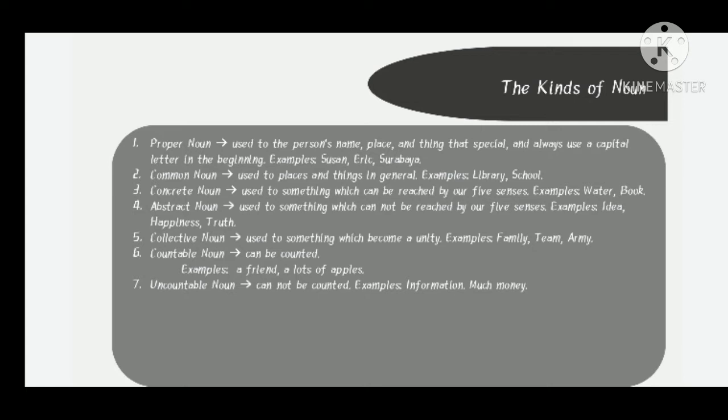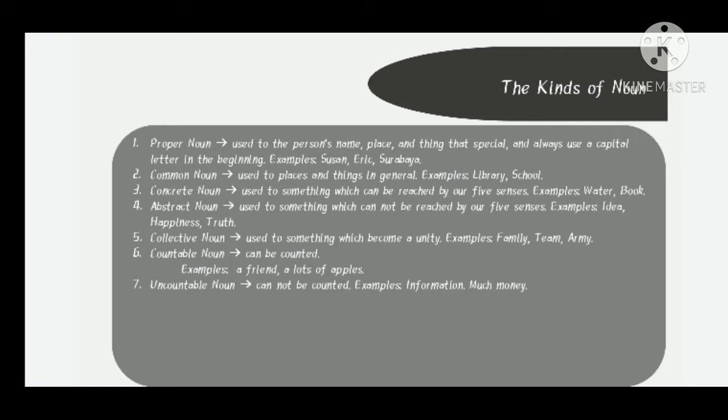An abstract noun is noun that used to something which cannot be reached with our 5 senses, like idea, happiness, and thirst. And then collective noun is noun that used to something which become a unity, like family, team, and army. And then countable noun is noun that can be counted, like a friend and a few pens.